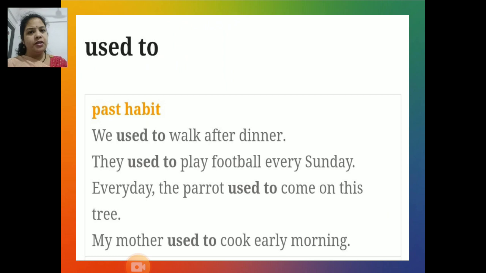Next modal auxiliary is used to. It conveys actions related to past habit. For example, we used to walk after dinner. They used to play football every Sunday. Every day the parrot used to come on this tree and my mother used to cook early in morning.